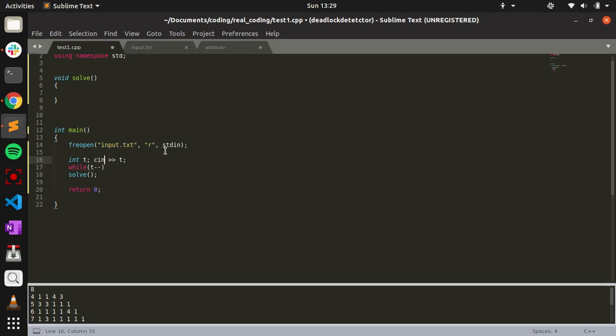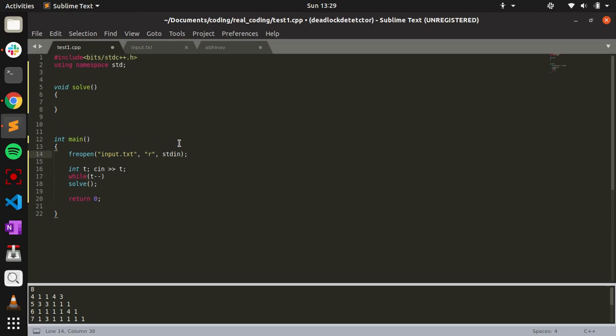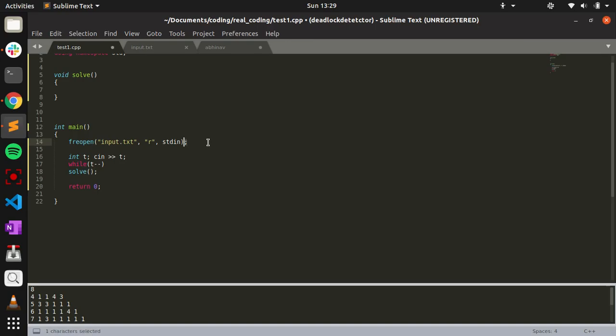So we are given test cases. This is just for taking the input, don't worry about this. We'll take the number of test cases, and we'll solve each test case differently.